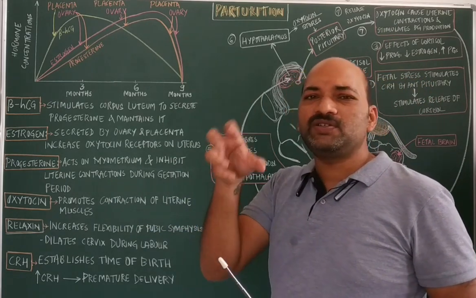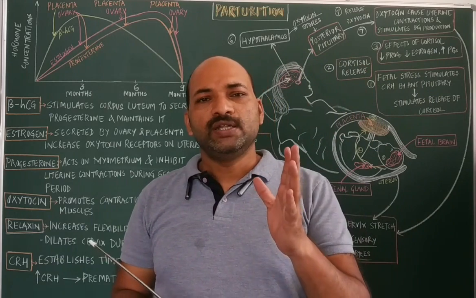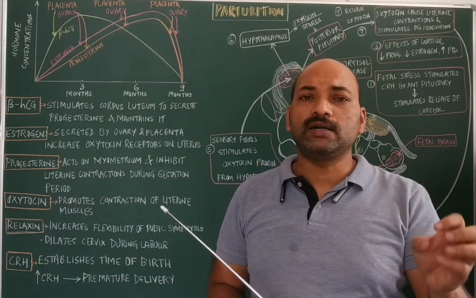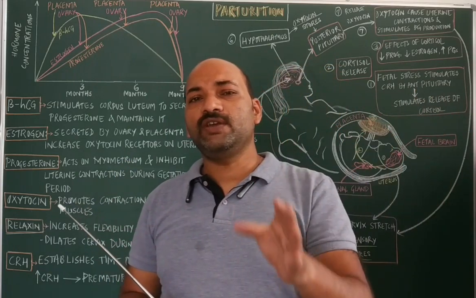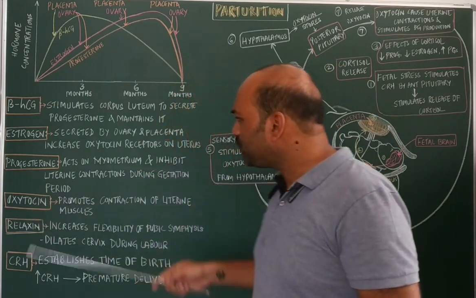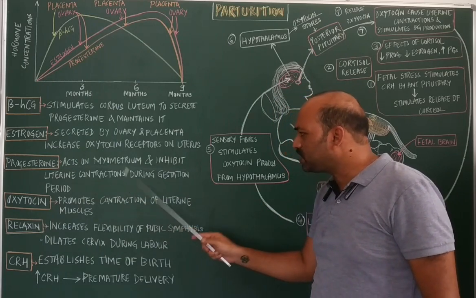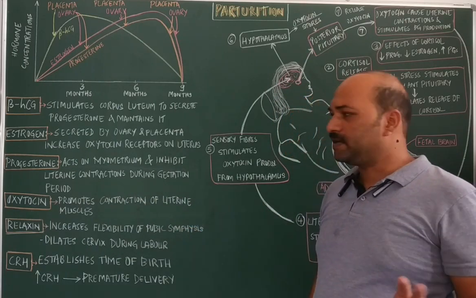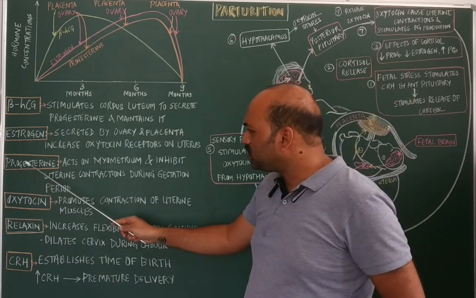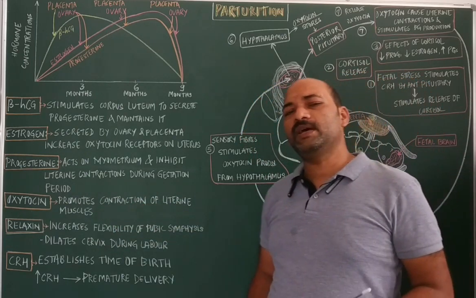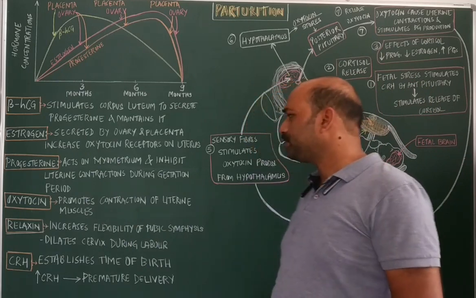The uterine contraction should occur once the fetus is fully formed, but progesterone inhibits the uterine contraction during the gestation period. So that is another function of progesterone other than maintaining the endometrium as well as pregnancy.